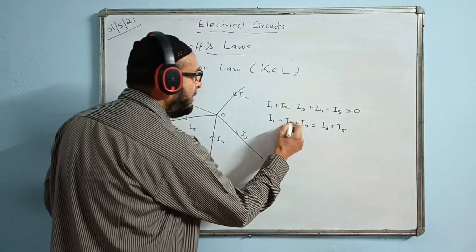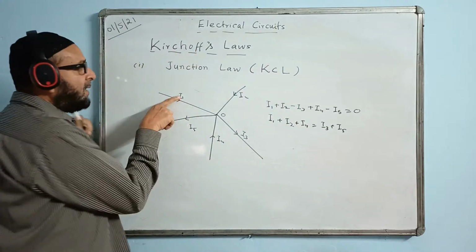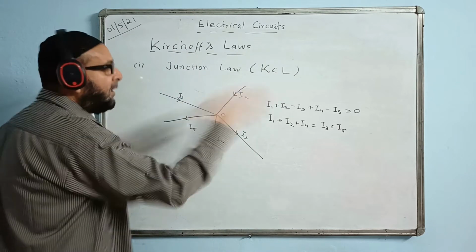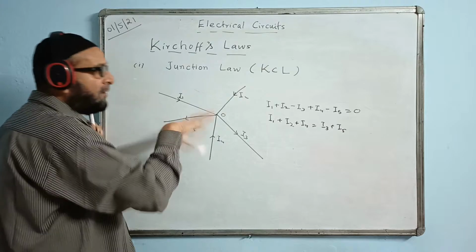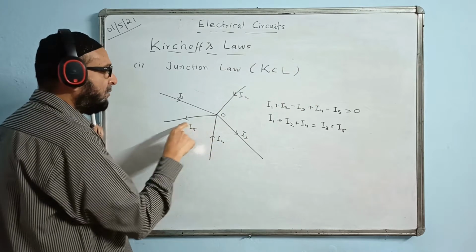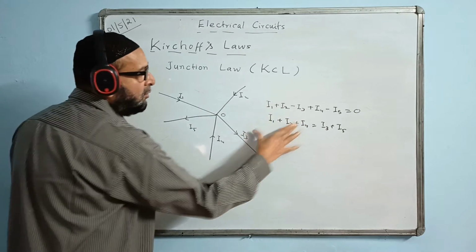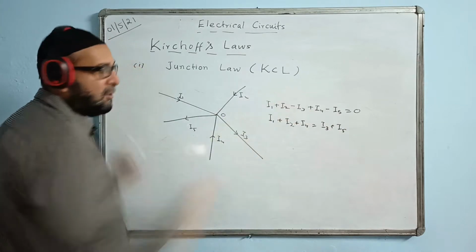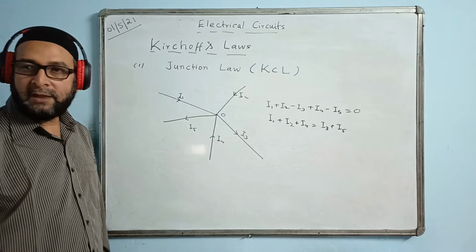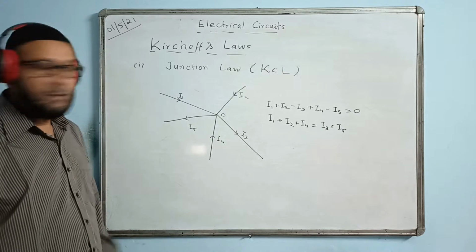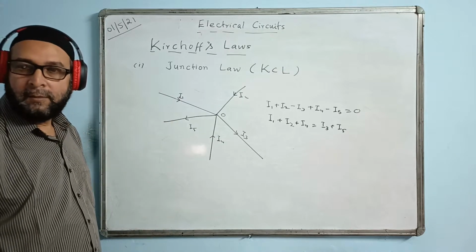This is I2. That means we can write I1 plus I2 plus I4 equal to, instead of writing 0, all the negatives one I am sending the other side, that will be equal to this plus this. That means this current is equal to this current. That means sum of all the current is 0, algebraic sum, along with the direction. So this is called junction law.